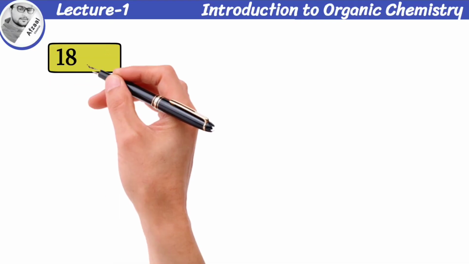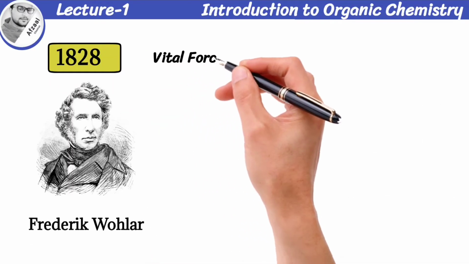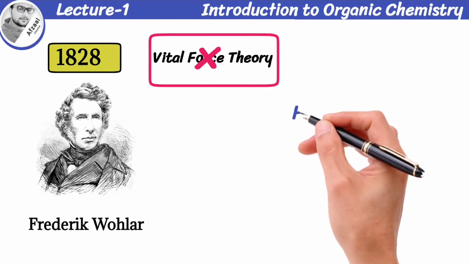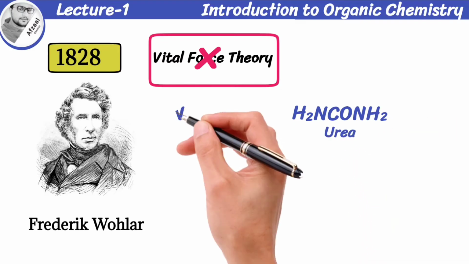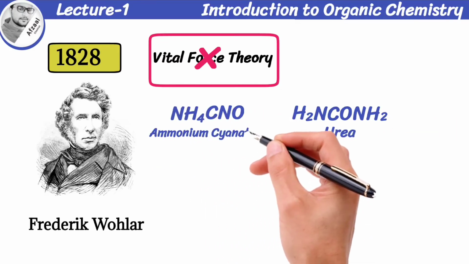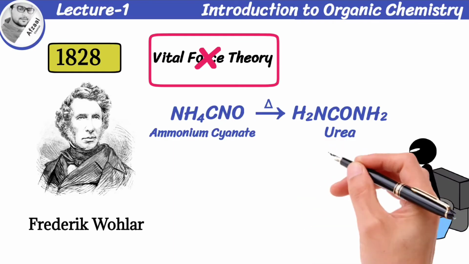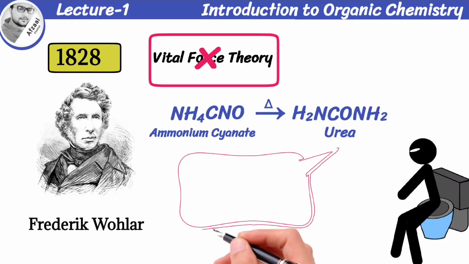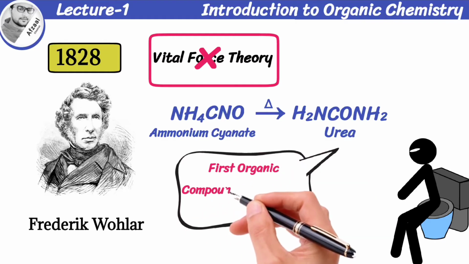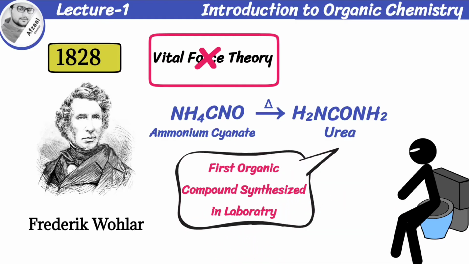In 1828, a German chemist, Friedrich Wöhler, rejected the vital force theory when he synthesized urea by heating an inorganic substance, ammonium cyanate. Urea is found in waste products of humans. So, the first organic compound that was synthesized in the laboratory is urea.